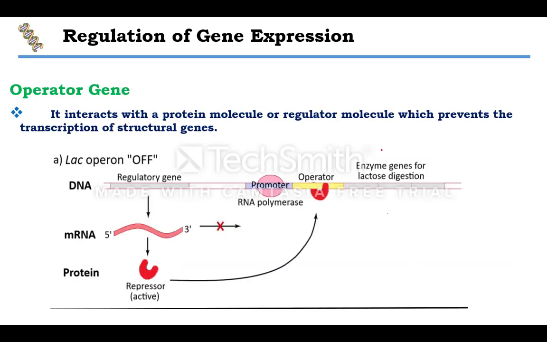Now in case of this operator gene, the operator gene is the site for the attachment or binding of the repressor molecule. The repressor protein produced by the regulatory gene is going to bind to the operator gene, and the RNA polymerase which is bound to the promoter cannot move, as I told you earlier. So this operator gene is mainly responsible for the binding of the repressor molecule, so that the RNA polymerase cannot move. This is the only thing here.